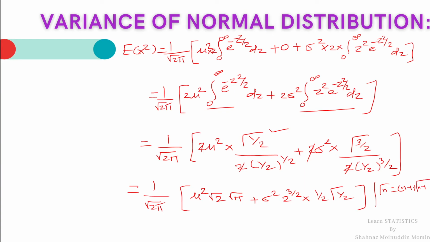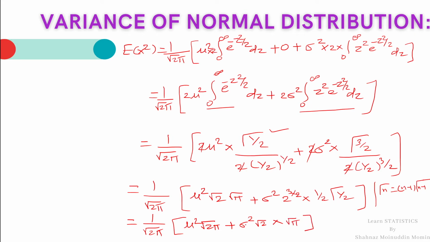All these terms are discussed in the previous lectures. If student want to learn what is gamma n, what is reduction formula, then please click on the I button at the top right corner of the screen, and link of that gamma distributions is given in the description box, which is equal to 1 upon root 2 pi mu square root 2 pi plus this 2 cancels with this 3 by 2, so it is sigma square into root 2 into this gamma 1 half is also root pi,